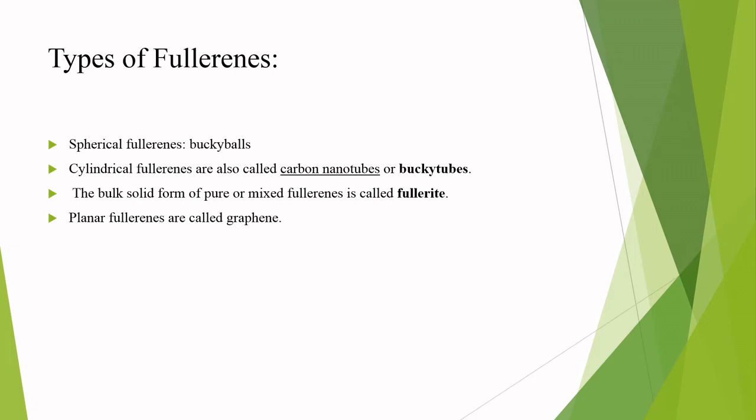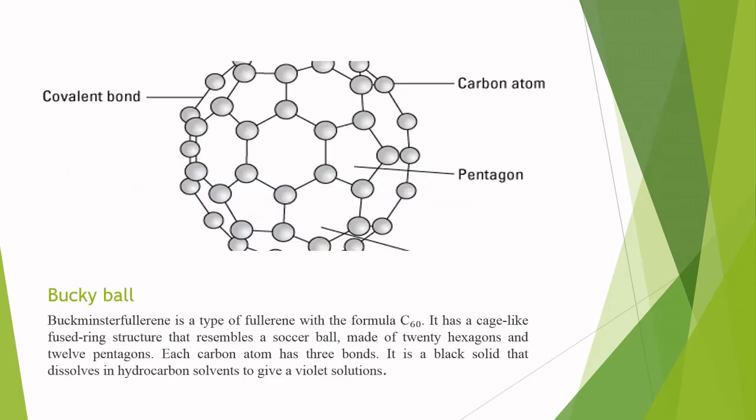What is graphene? Graphene is the basic unit of all the carbon nanotubes, fullerenes, charcoal, etc. This is a buckyball, soccer ball shaped. See, this is the hexagon, and this is the pentagon. Always remember here 20 hexagons and 12 pentagons, and no two pentagons can share a common side. This is a black solid, a cage-like fused ring structure that resembles a soccer ball made of 20 hexagons and 12 pentagons. This is the buckyball.